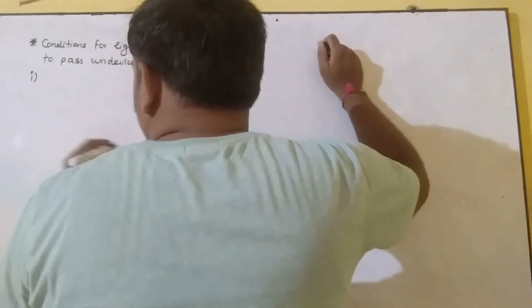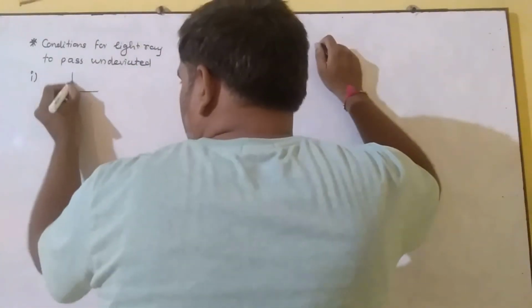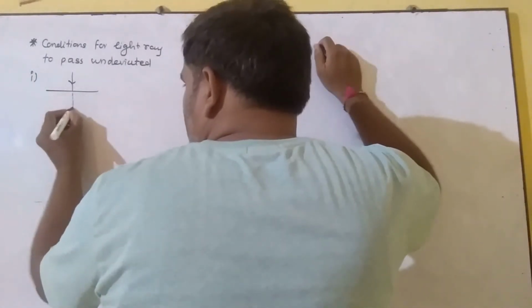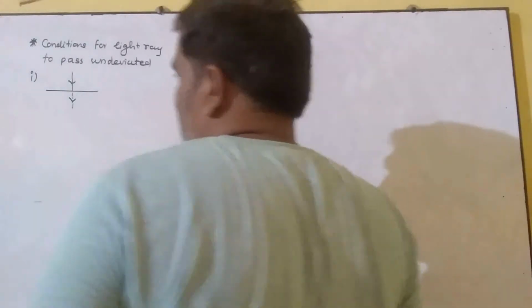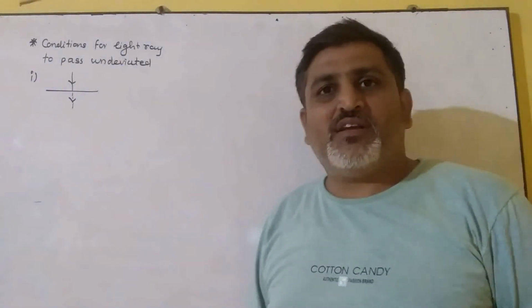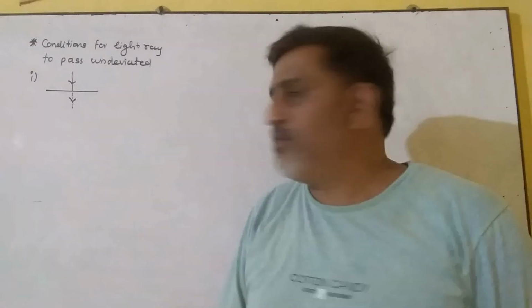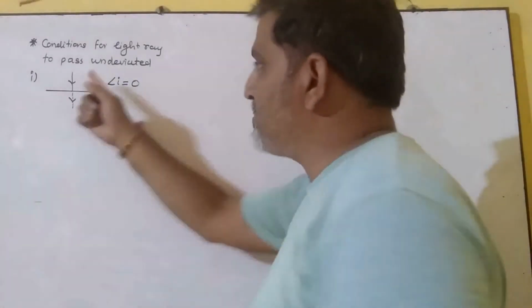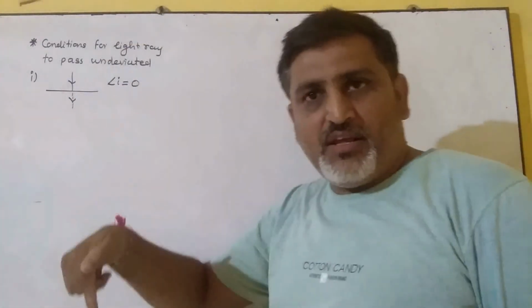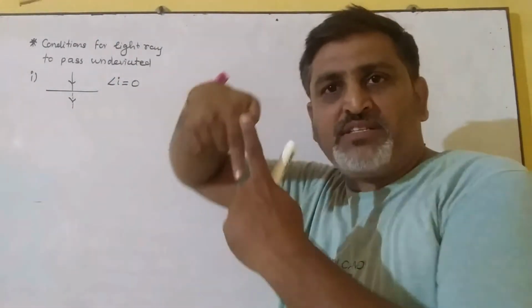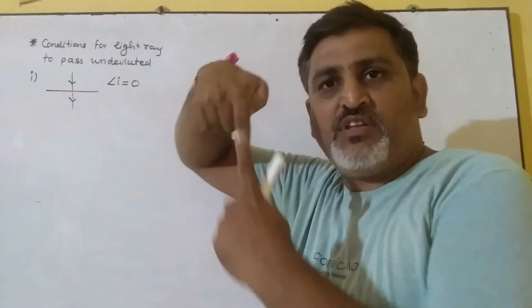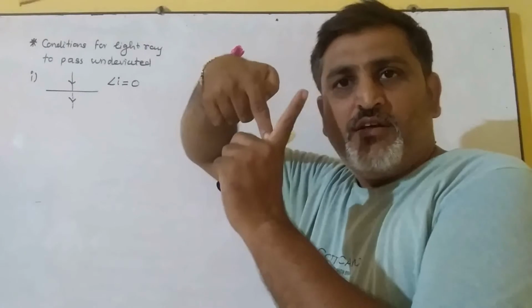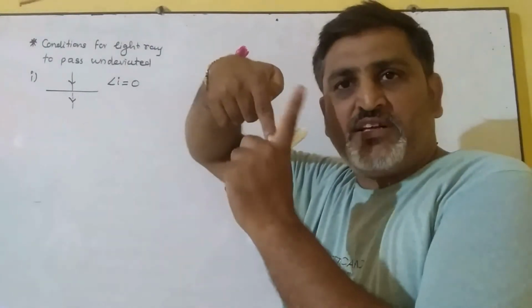First condition: when an incident ray strikes the surface of the medium along the normal, we find that the ray goes in an undeviated path, in the same path. So the first condition is that the angle of incidence should be 0. Here you can see that the incident ray is along the normal. Along the normal means the incident ray overlaps with the normal, and due to that there is no angle, or the angle of incidence is 0 in this case.